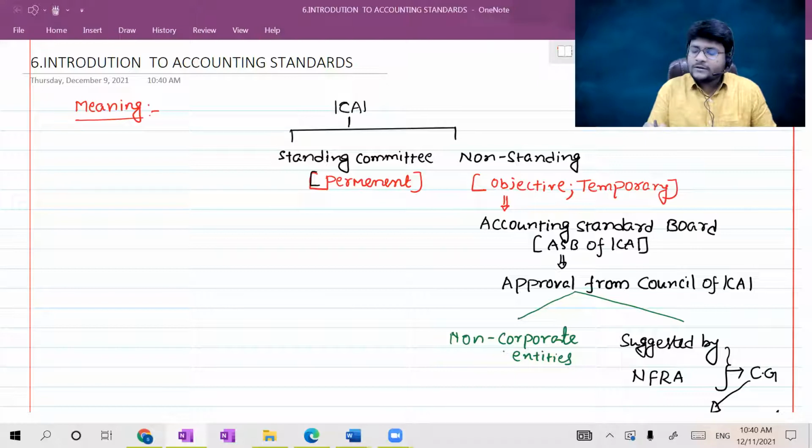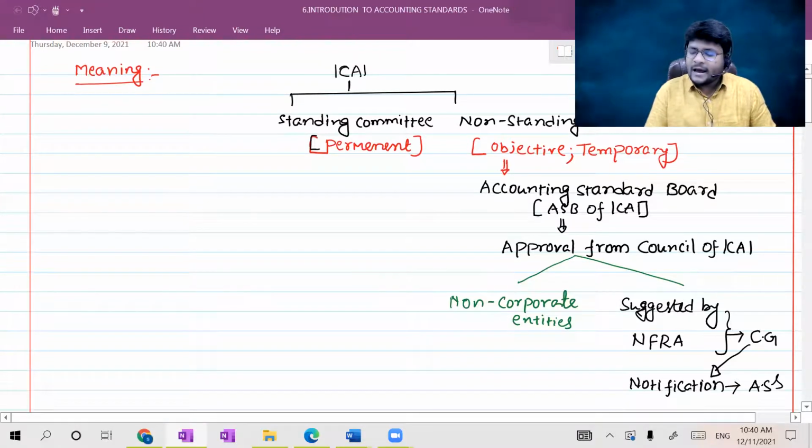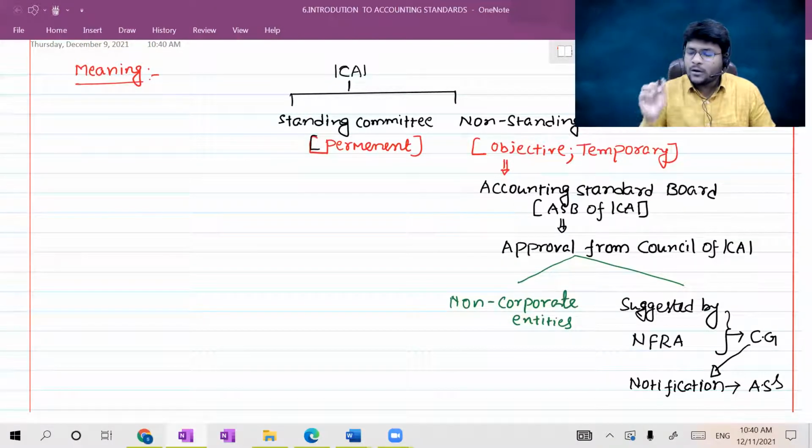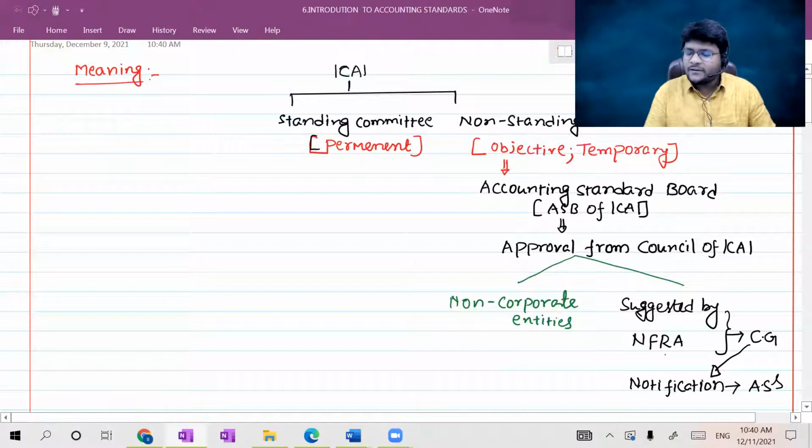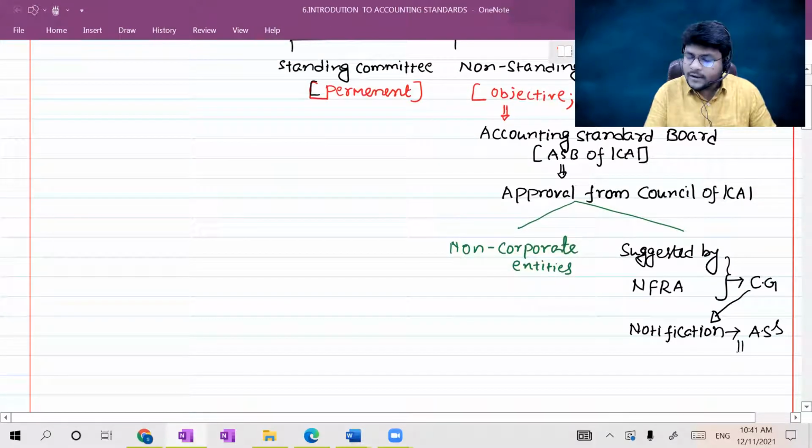The accounting standards approved by ICAI are ultimately suggested by NFRA, the National Financial Reporting Authority, which is an independent body formed by the central government to oversee regulatory matters related to financial reporting. We will check what exactly NFRA is as well. NFRA will suggest such accounting standards to the central government. Then the central government, through the notification, will issue accounting standards to corporate entities.